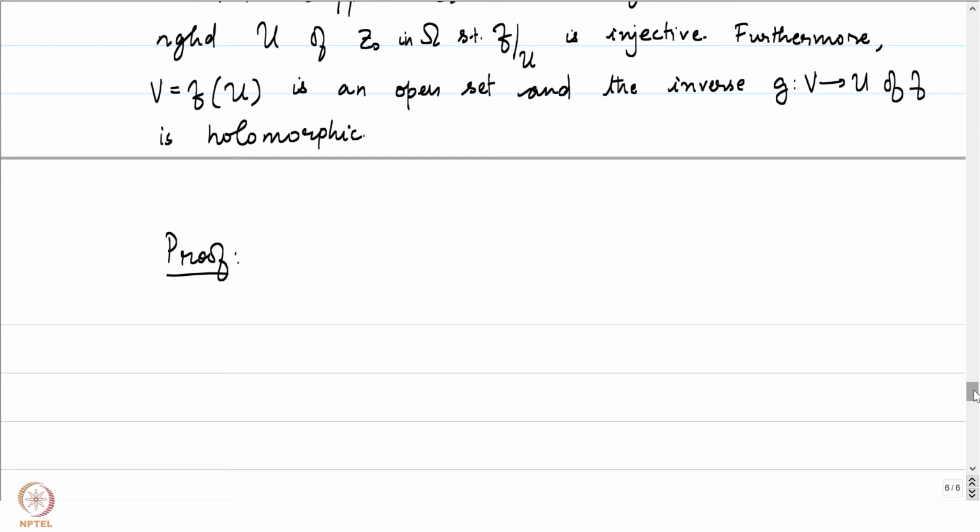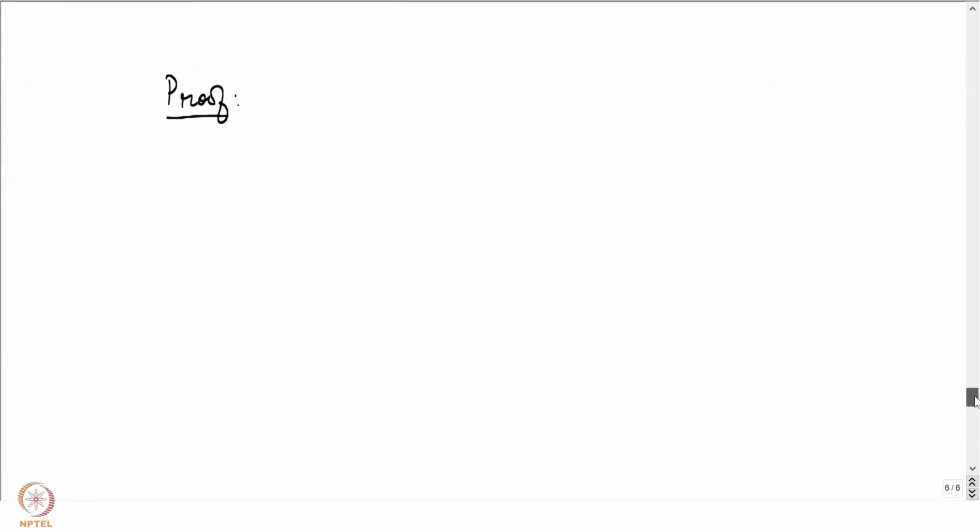We will be using the preparatory lemma that was proved earlier, and in order to do that, let's pick some epsilon. Let epsilon be equal to the absolute value of f prime of z0, divided by 2. Notice that f prime at z0 is a non-zero complex number, and therefore our epsilon is also going to be non-zero.